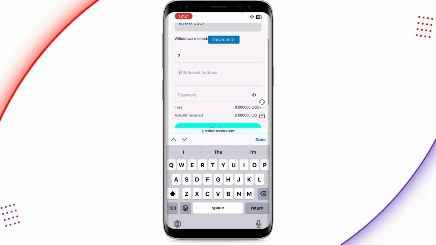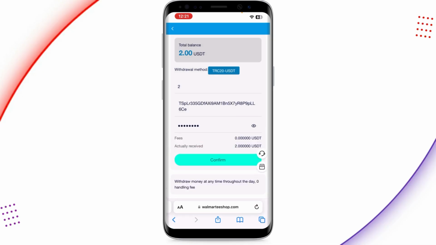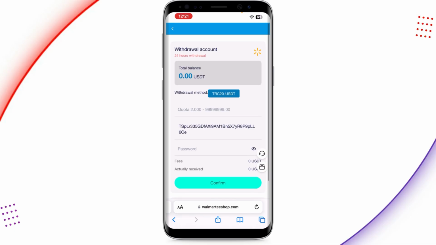After copying my wallet address, I'll move back, then I'll paste the withdrawal address here and enter my password. Afterwards, I'll tap on withdrawal and the withdrawal will be successfully initiated. So tap on confirm and let's go. You can see withdraw successfully.